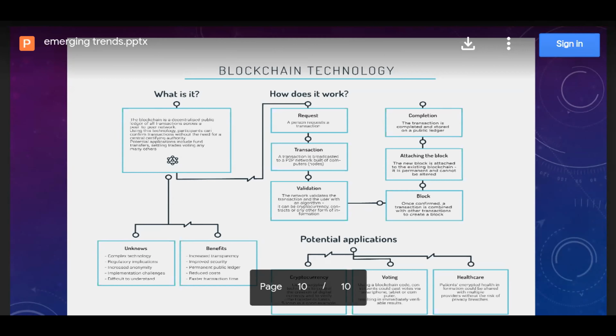IBM is the largest company in the world for blockchain technology. And an example of blockchain technology is Bitcoin.